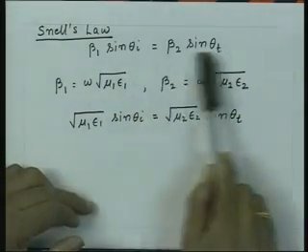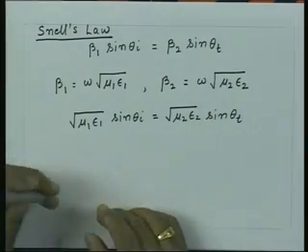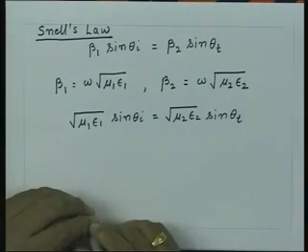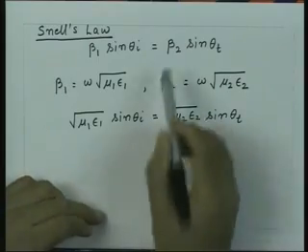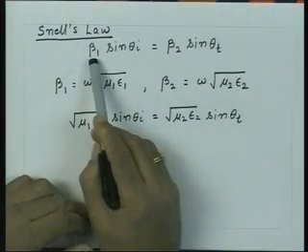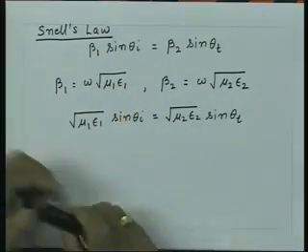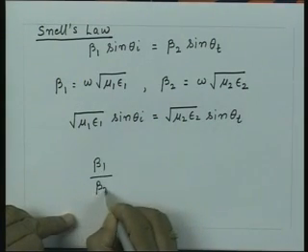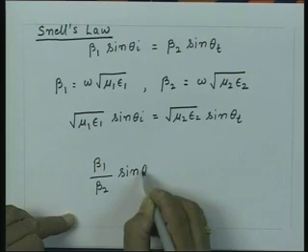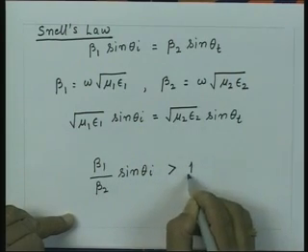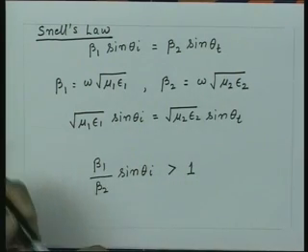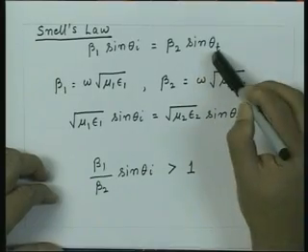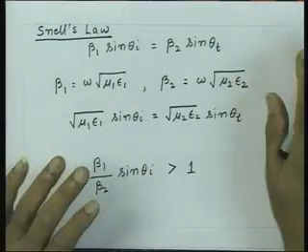Now, this angle theta t is the direction of the wave propagation. So, if this condition is satisfied, that beta 1 sine theta i upon beta 2 is greater than 1, then there is no physical angle in medium 2, that means there is no wave nature remaining in medium 2, because there is no direction in which the wave is propagating.